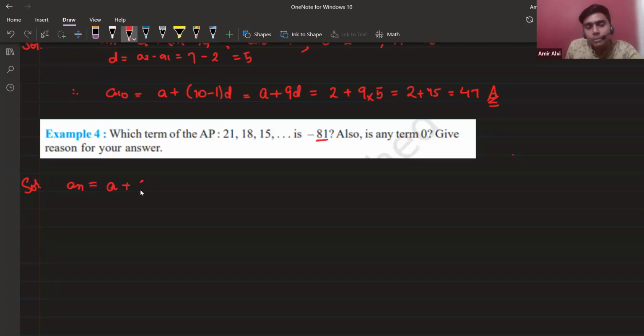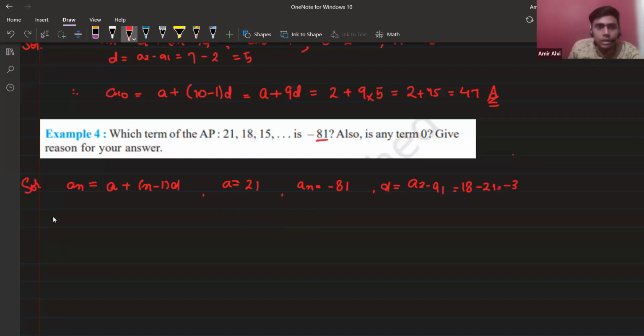An is nothing but a plus n minus 1 into d. A is 21 of this AP, and we have to find out the nth term equal to minus 81, which is given. We have to find the number of the term at which it is present. D is A2 minus A1, which is 18 minus 21, which is minus 3.